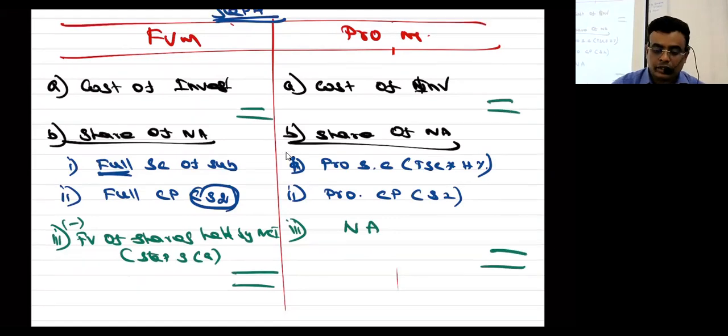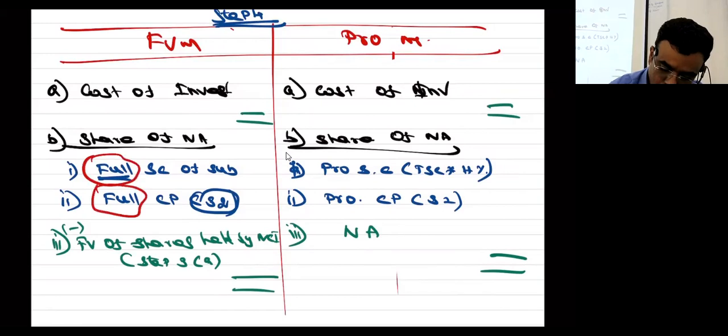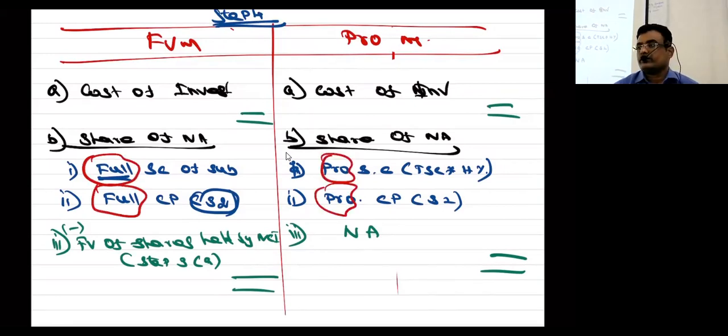No one can give a comparison beyond this. We are giving it for every area where mistakes can happen. Full, proportion. Only step 3 and step 4 are getting changed, given for the proportional method and the fair value method. I have given step 3 and step 4. Step 5 no change, step 6 no change, step 1 no change, step 2 no change.